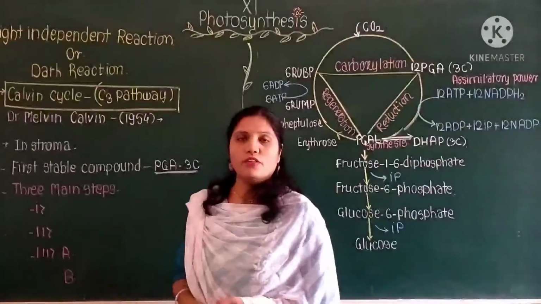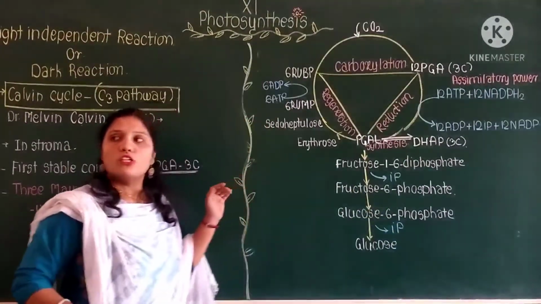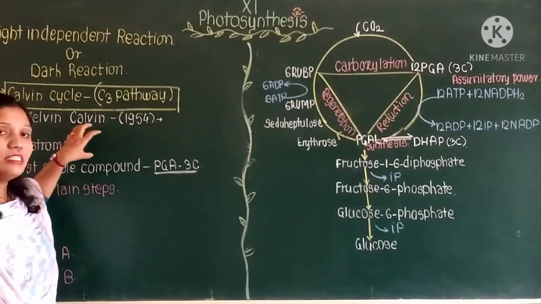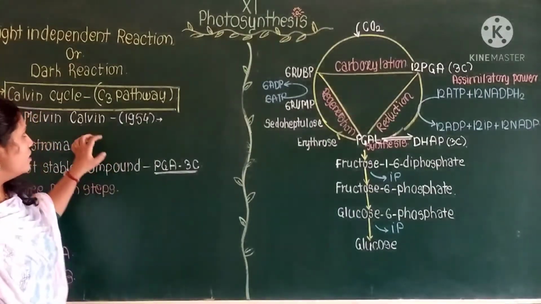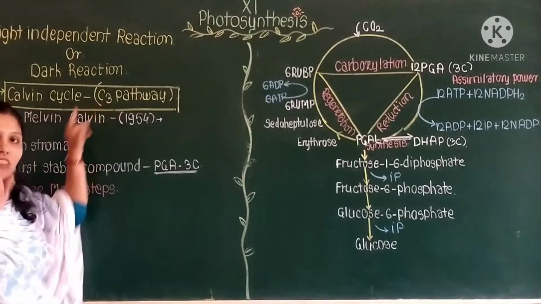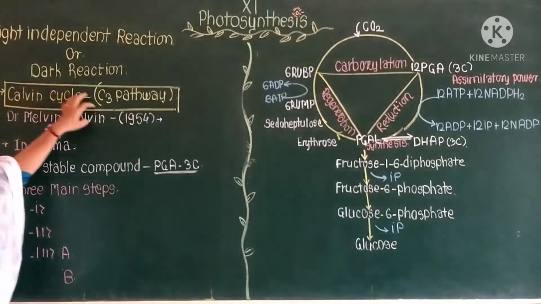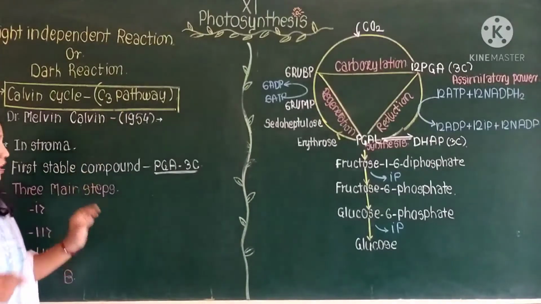Now let's see about this C3 pathway. First we will see why this Calvin cycle is known as the C3 pathway.